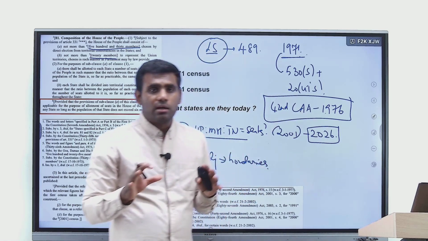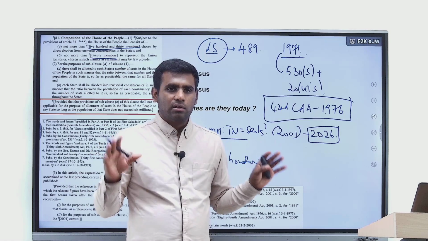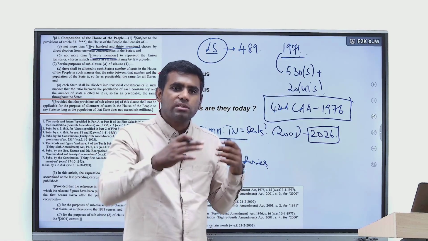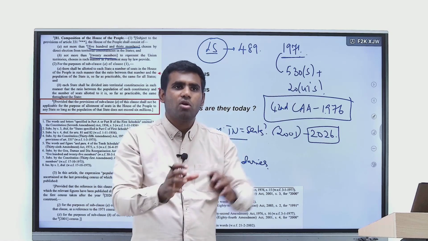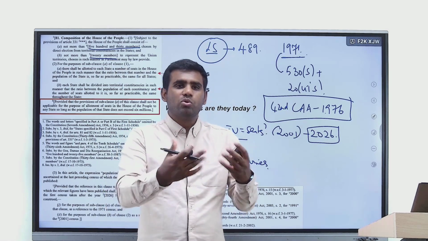If this is being done, states like Tamil Nadu or Karnataka have no problem at all, right? Because if the 1971 census population estimates decide how many seats are to be allotted to UP and how many to Tamil Nadu, then Tamil Nadu doesn't have much to lose. Why?